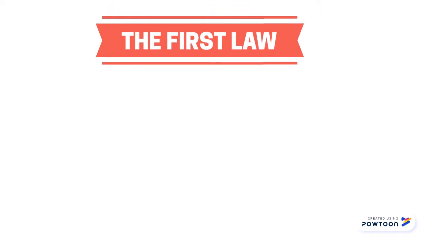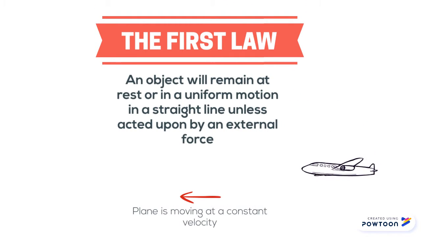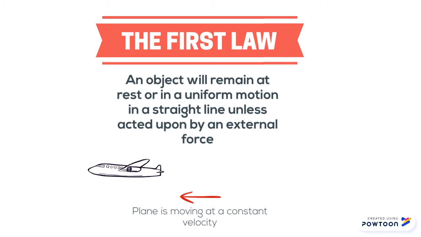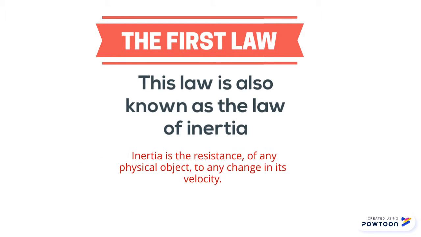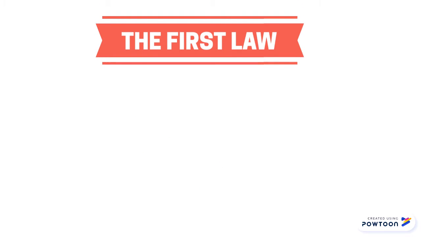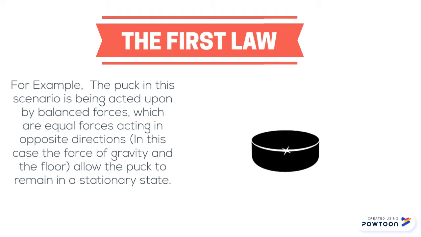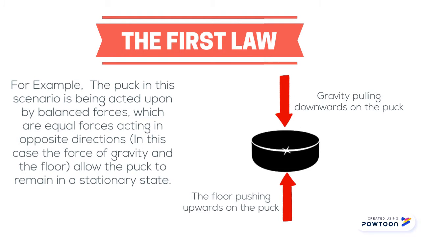Newton's first law states that an object will remain at rest or in a uniform motion in a straight line unless acted upon by an external force. This is also known as the law of inertia. Simply, inertia is the resistance of any physical object to any change in velocity. The puck in this scenario is being acted upon by balanced forces, which are equal forces acting in opposite directions. In this case, the forces of gravity and the floor allow the puck to remain in a stationary state.